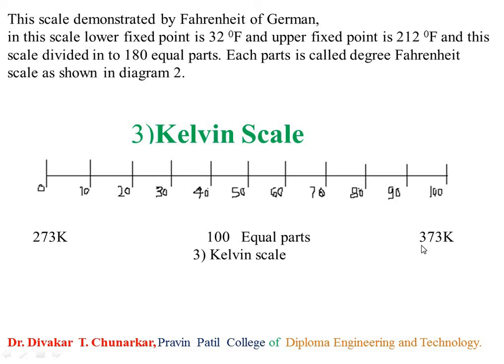In case of the degree Celsius scale, it is divided in 100 equal parts. The Kelvin scale is also divided in 100 equal parts, but the Fahrenheit scale is divided in 180 equal parts.